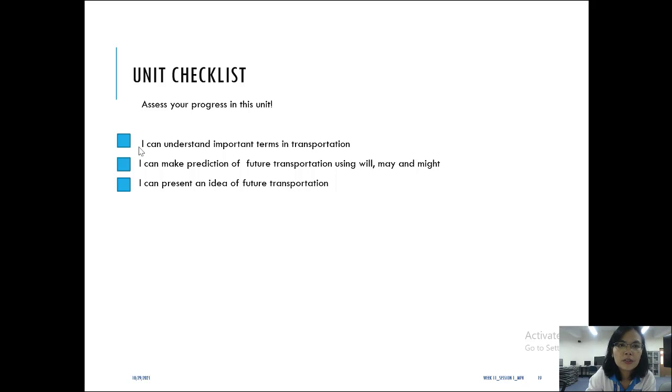Alright, once you've finished all the materials in week 11, I want you to assess your progress in this unit. There are three options over here. I can understand the important terms in transportation, making predictions, and also present an idea of future transportation. Yeah, so I hope by the end of this material and this week, you should be able to progress as expected.